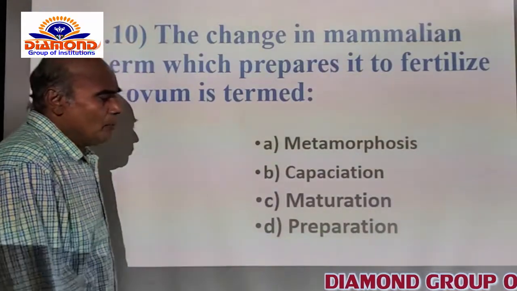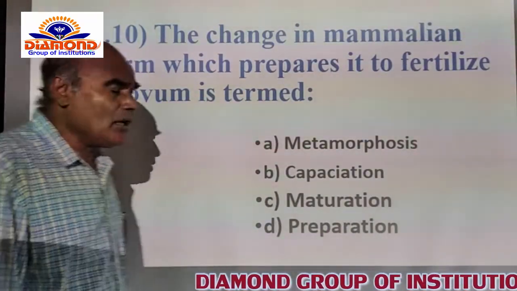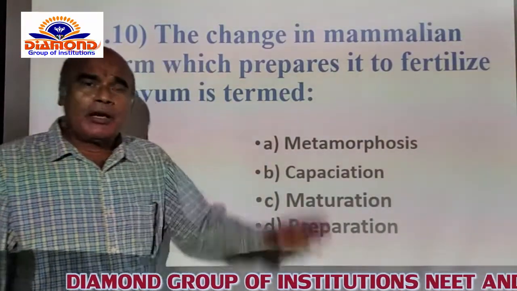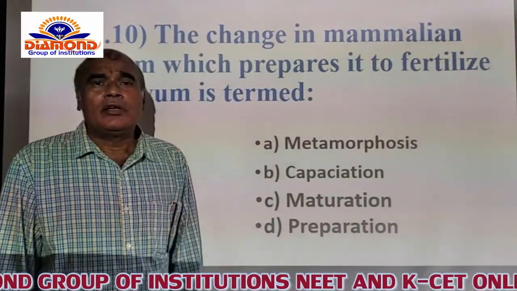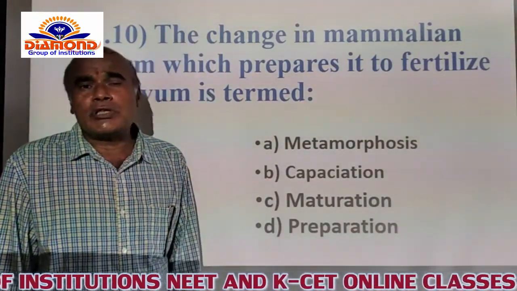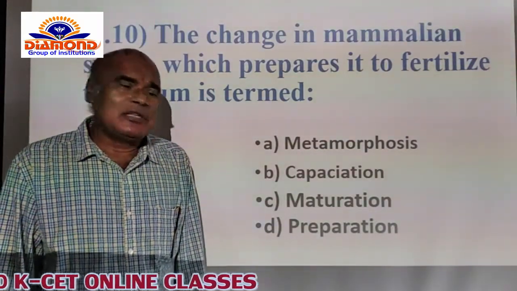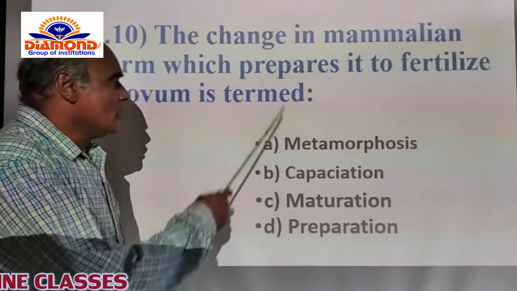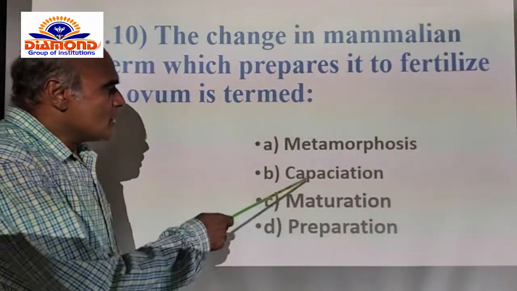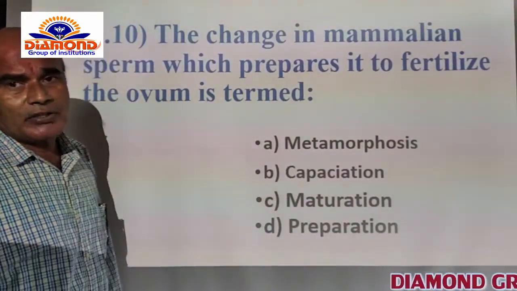And D is preparation itself. The male and female reproductive systems are prepared at the time of the puberty stage. The female and male reproductive systems prepare themselves to produce the female and male gametes, which is called preparation itself. Now, among A, B, C, D, the B option is the correct option for this question.